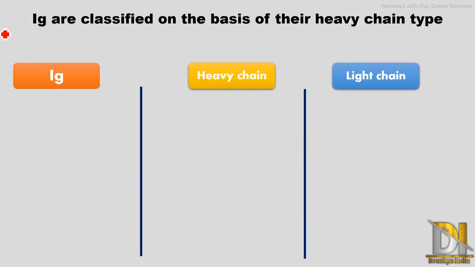Then next comes classification of antibodies on the basis of their heavy chain. This part will help you understand why they are named IgG, IgA, IgM. So here are 3 columns. First is Ig, that means antibody, then heavy chain and light chain. Heavy chain we have indicated in the diagram in yellow color, while light chain is indicated in blue color.